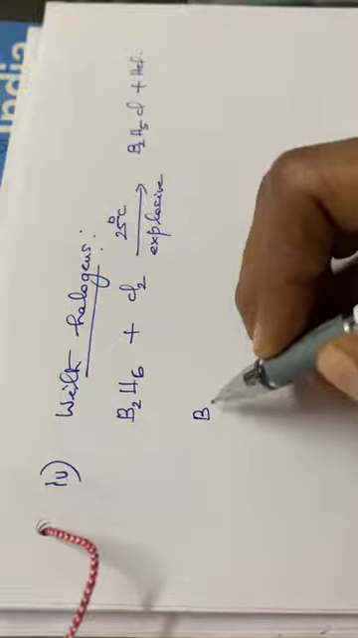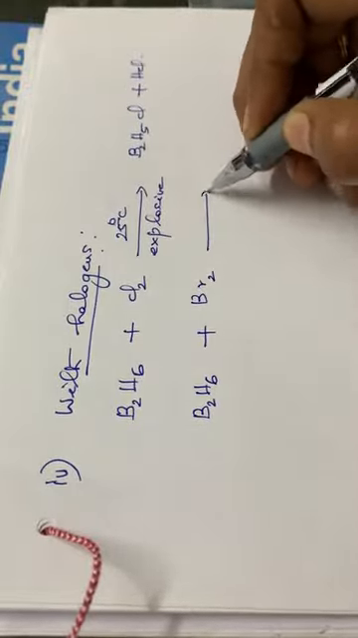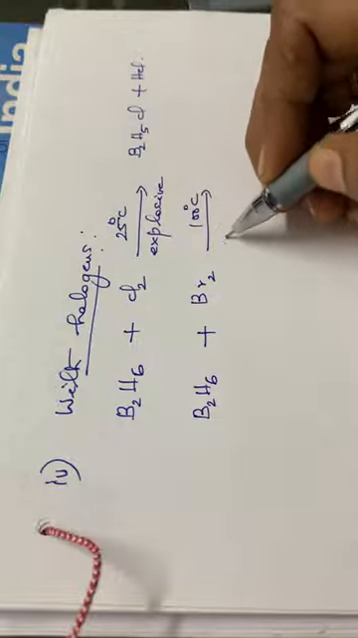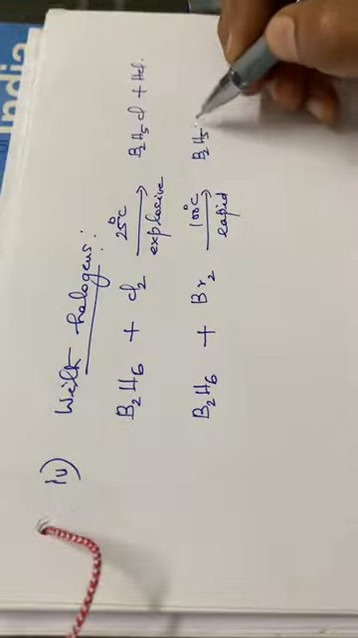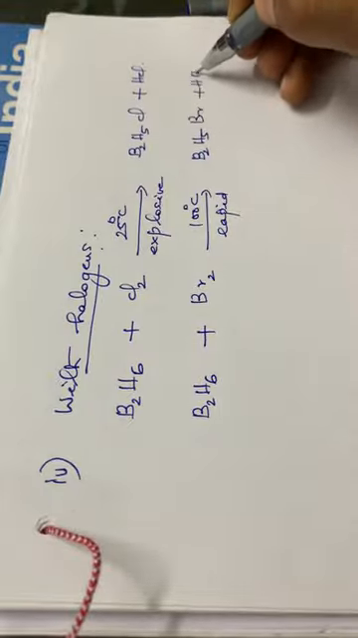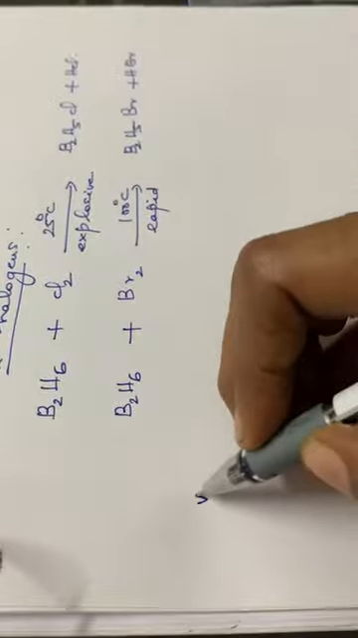Similarly with bromine, B2H6 plus Br2 at a temperature of 100 degrees Celsius. It is also a very rapid reaction. A similar product is obtained, B2H5Br plus HBr. Okay. Then the next reaction, with halogen acids.